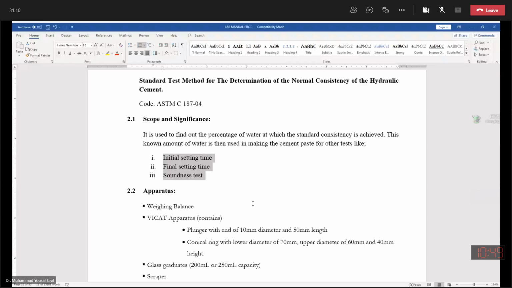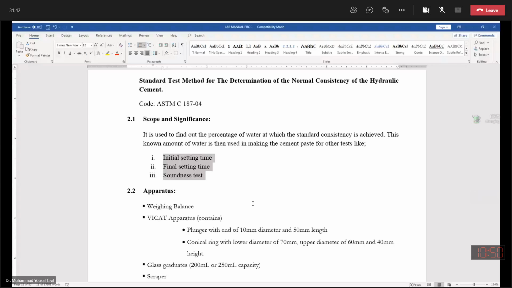Cement is becoming harsh. This is the initial setting time. The final setting time is the time from the start of mixing till it becomes hard. It becomes hard, not simply stiff, but hard. And after the final setting time, you cannot play with the material.